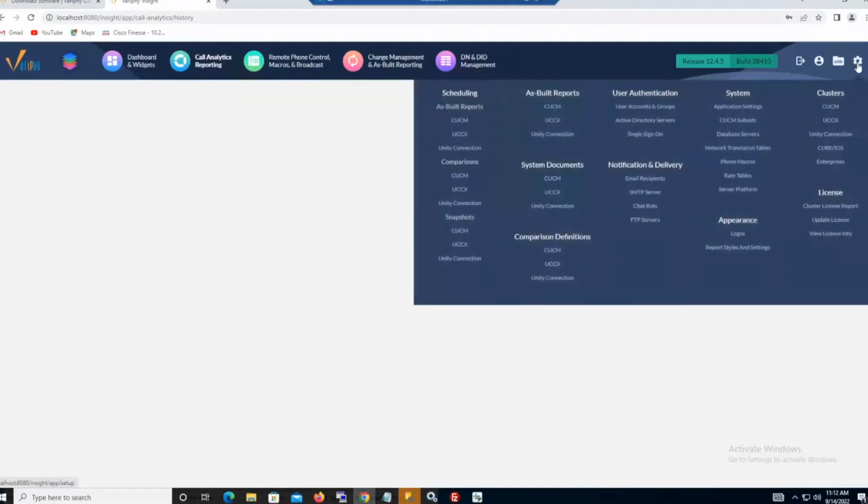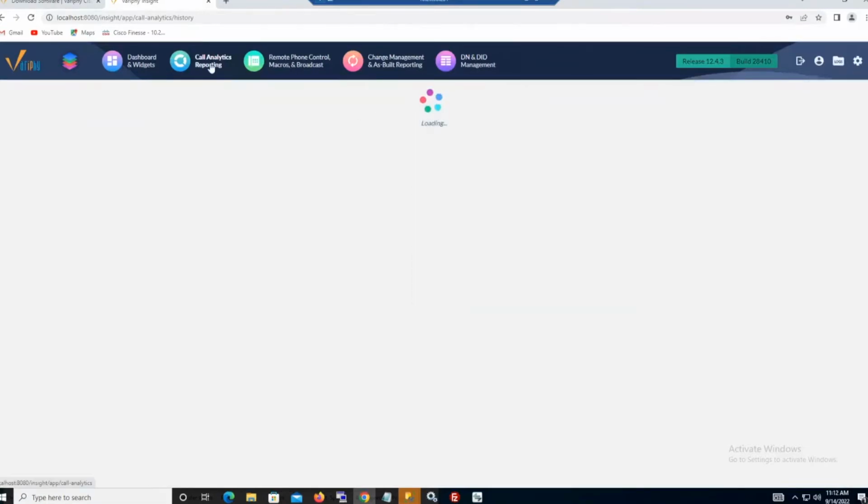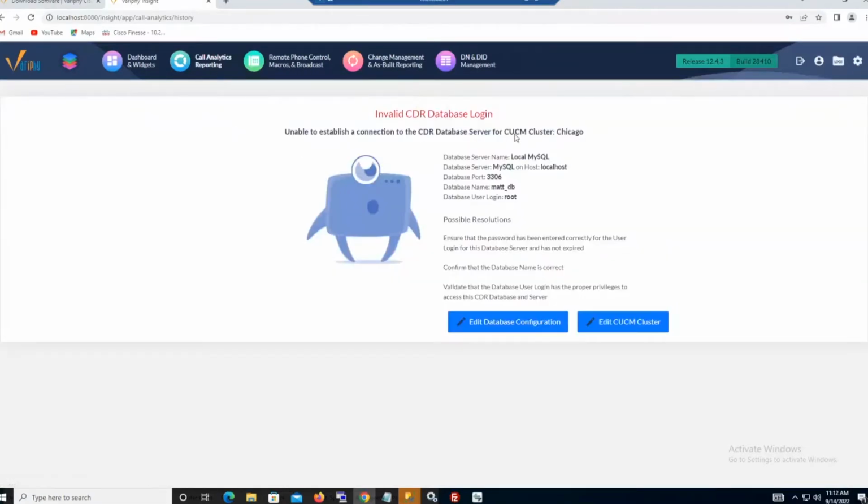I can go into it, and it should default to my analytics. Yes, Chicago was my cluster in my Linux lab, pointing at a database in local MySQL, which obviously there's no MySQL on this box, or at least there shouldn't be. And we're using a root account. So we definitely know we'll need to update the database information. We'll get to that in a few moments.